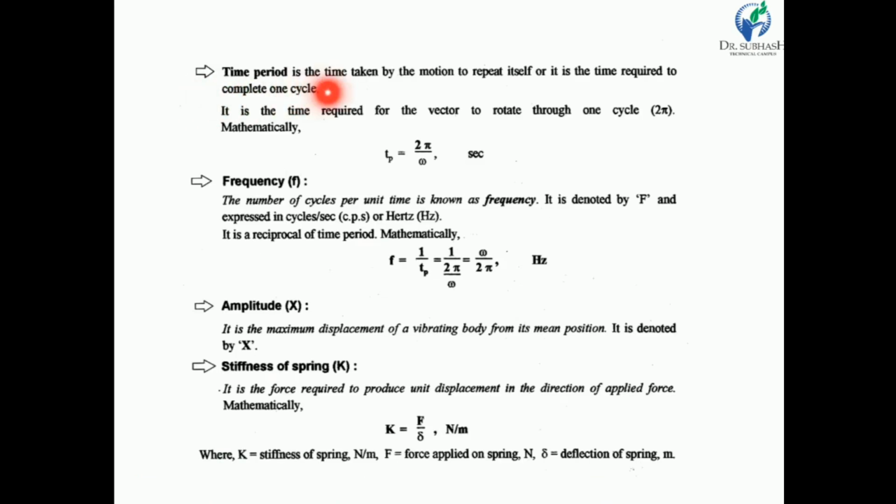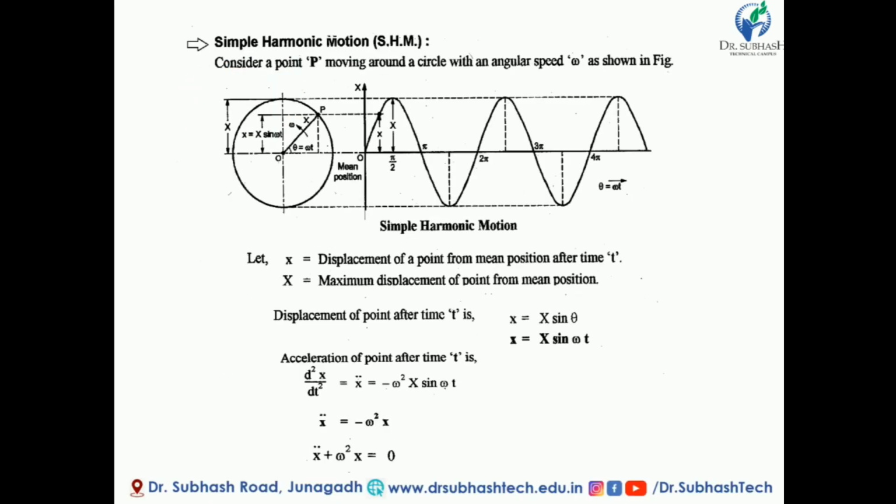The second term is the time period. From this figure, we know that point P will complete one cycle. The time period is the time required to complete one cycle. Here capital X is the maximum displacement, and this is one cycle.